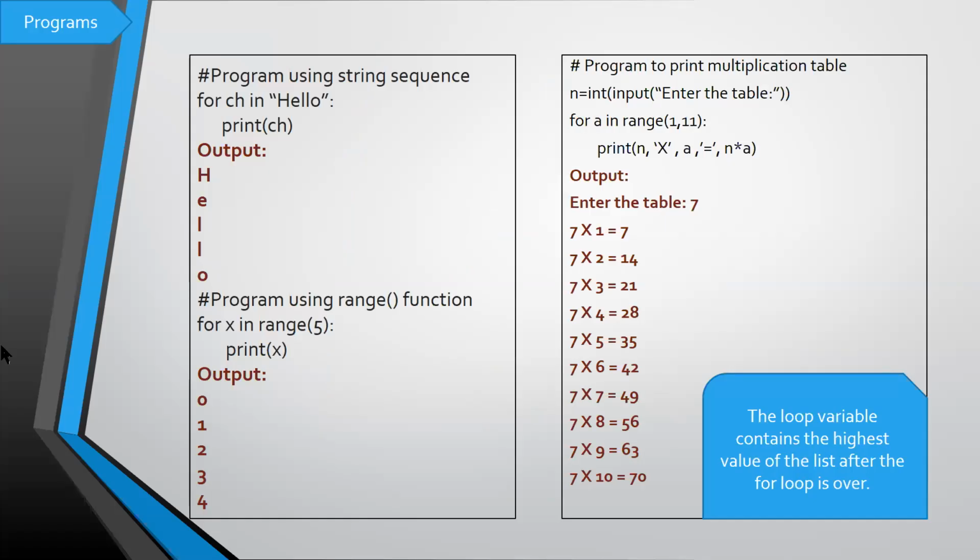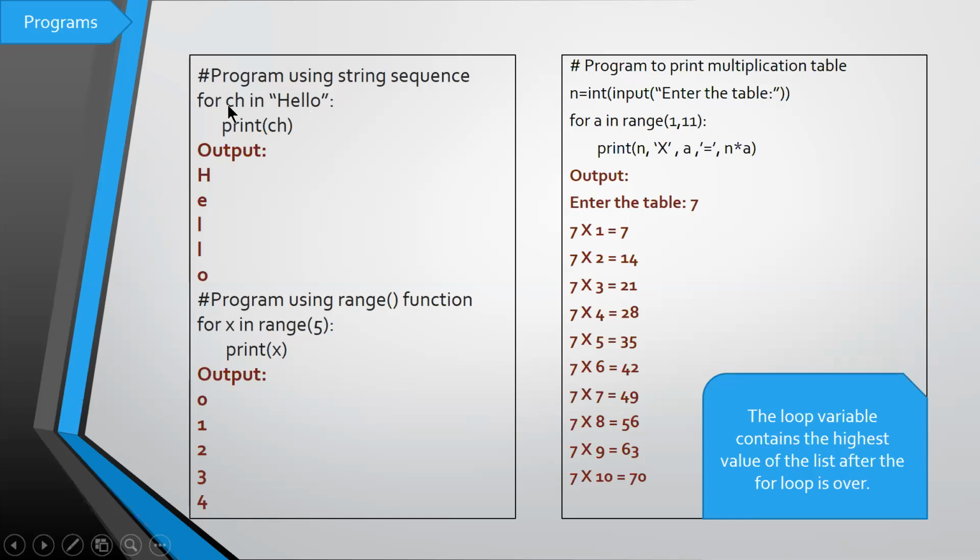Okay, so now look at the program carefully. Program using string sequence. For ch in hello. For is a keyword. Ch is a user defined variable. In is a membership operator. What is the sequence? Hello is the sequence.